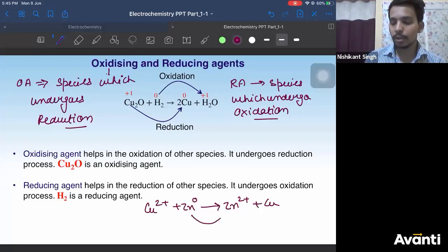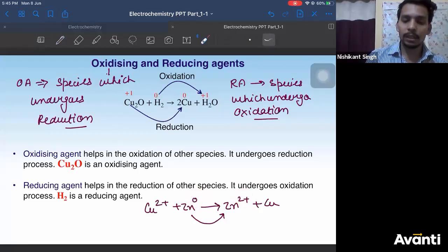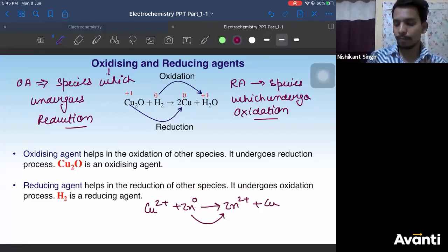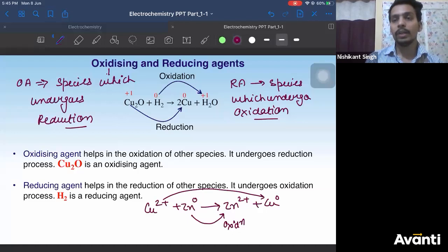So it is going from 0 to +2. So increase in oxidation number is what? Oxidation reaction. Whereas copper is going from +2 to 0. So oxidation number is decreasing from +2 to 0. Since oxidation number is decreasing, you will say it represents which reaction? It represents reduction reaction. Correct?